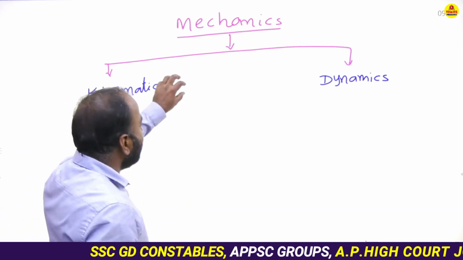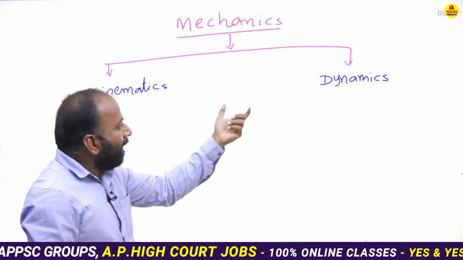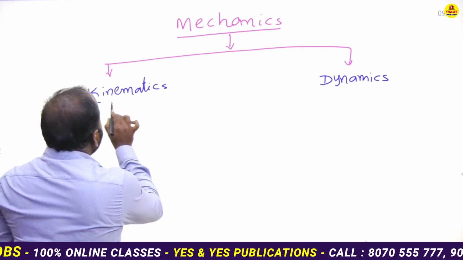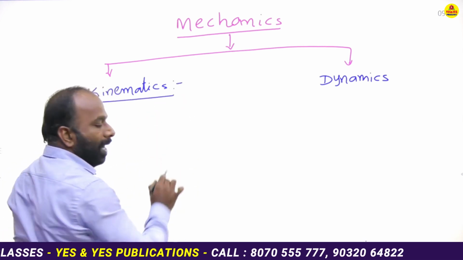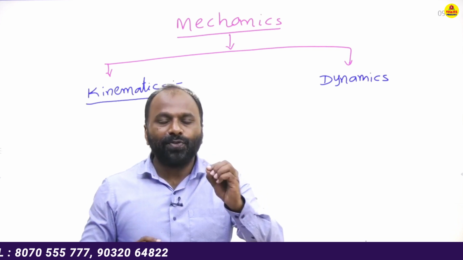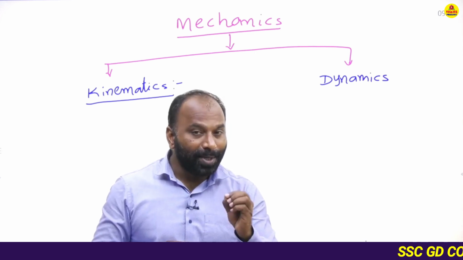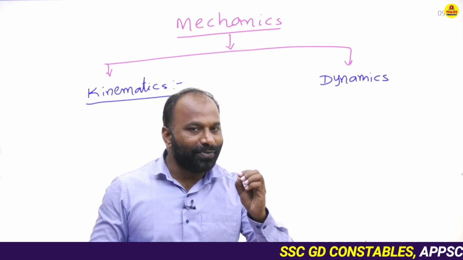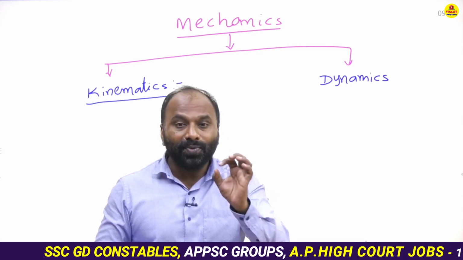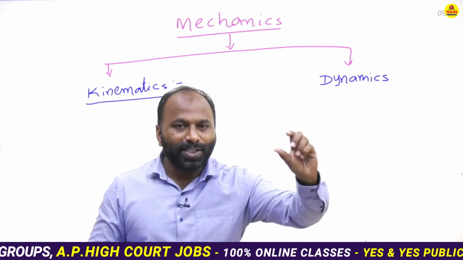What are the differences between these two? Kinematics and dynamics differences. See, kinematics explains the kinematical equations of an object without considering the force, how it is moved.